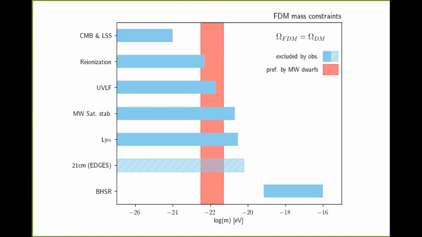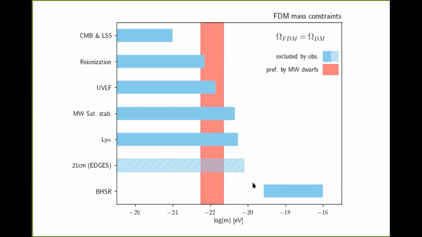So the black hole superradiance is a completely different approach, basically. Therefore, it also constrains a complementary mass scale. So if you have a rotating black hole, then due to the Penrose effect, you can have what is called black hole superradiance. So you have an instability in the fuzzy dark matter field around that black hole. The effect is kind of analogous to lasing with an inversion in the states. So also here you get an instability that actually lets a fuzzy dark matter cloud grow around in these mass scales here, for example, a supermassive black hole.